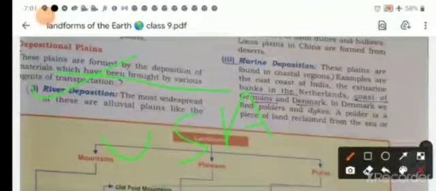These are described as the alluvial plains. The Ganga, Mekong, Salween, these are examples of river deposition.